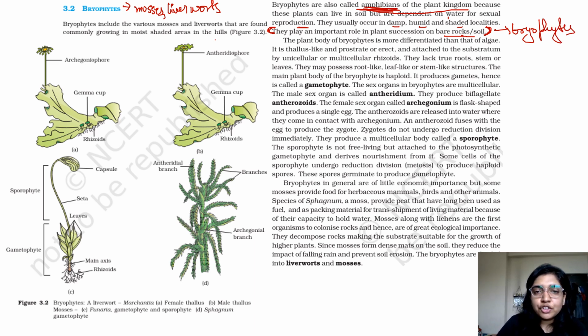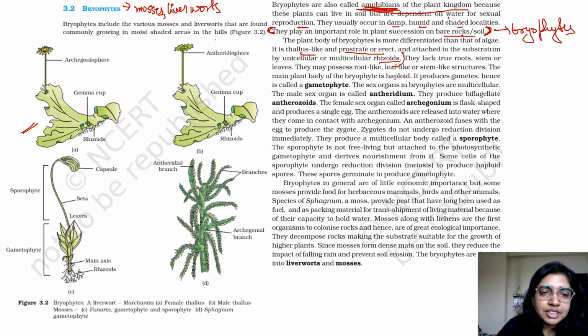The plant body of bryophytes is more differentiated than that of algae. Of course, as you're moving ahead evolutionarily, the structure gets more complex. It is thallus-like and prostrate or erect, and attached to the substratum by unicellular or multicellular rhizoids.